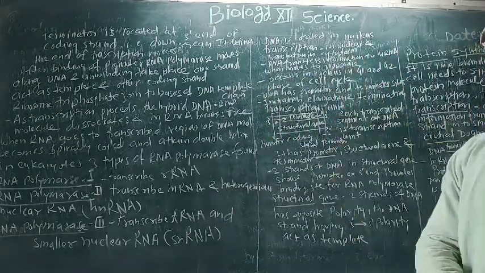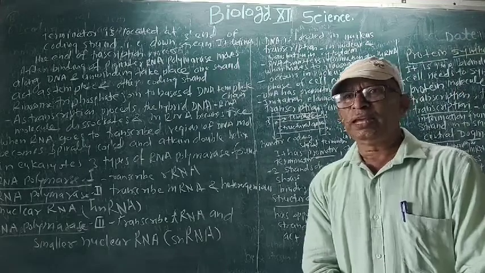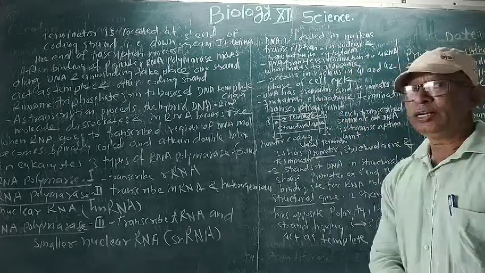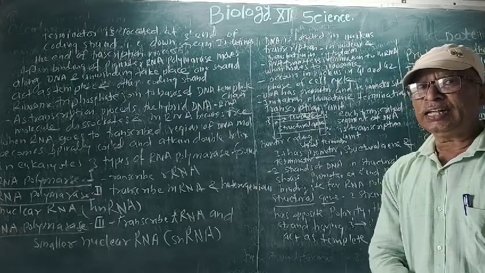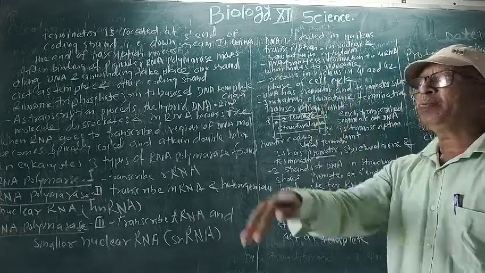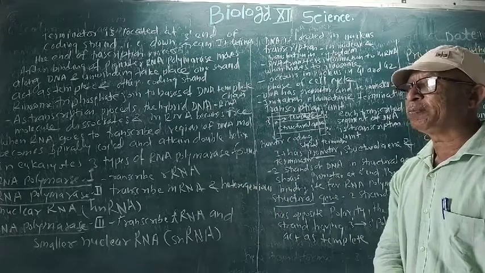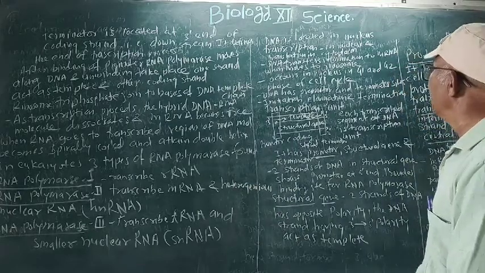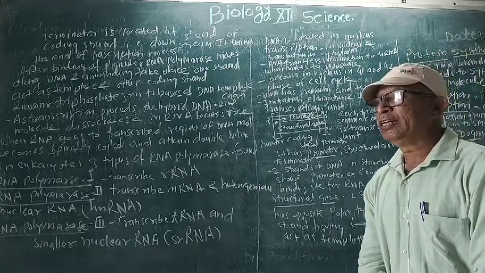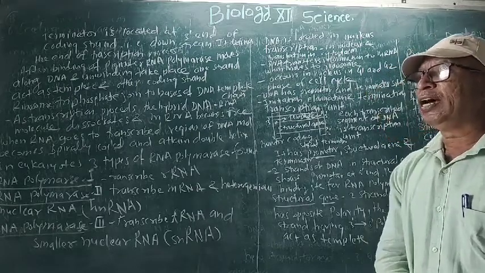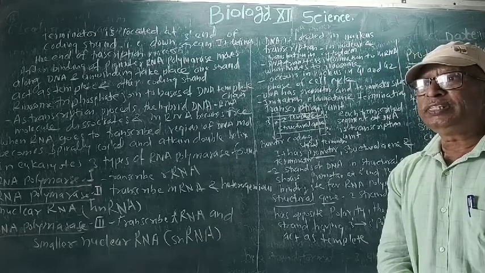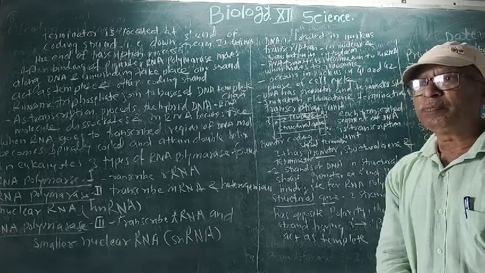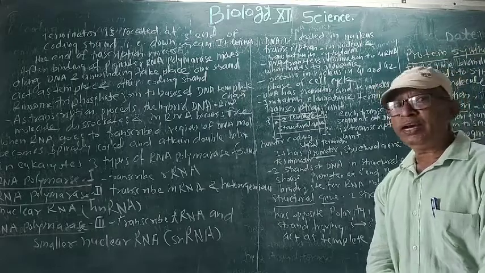Now the DNA is located inside the nucleus, so transcription takes place in the nucleus, and translation, meaning formation of proteins, takes place inside the cytoplasm. The information is transferred toward the ribosomes, which are present in the cytoplasm and on the endoplasmic reticulum.